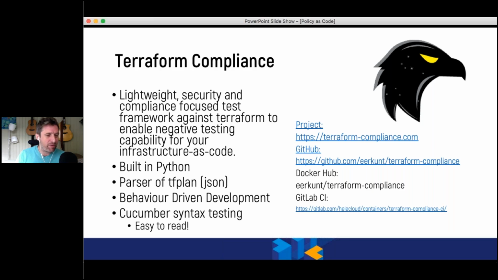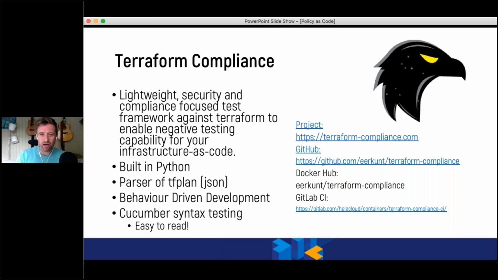It requires a plan to be able to run against, and it uses behavior-driven development with a Cucumber syntax. I'll just give a short overview of Terraform Compliance. You can look at some of the details here. We've got the project, and we've got the GitHub. There's a Docker Hub for it, and I've made a specific container that's mainly for just running in CI tools.